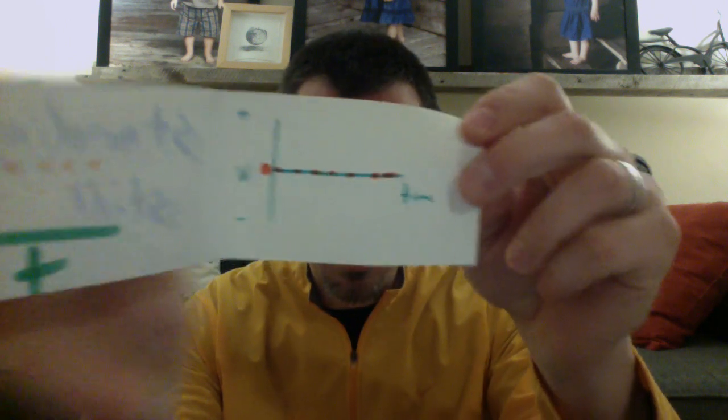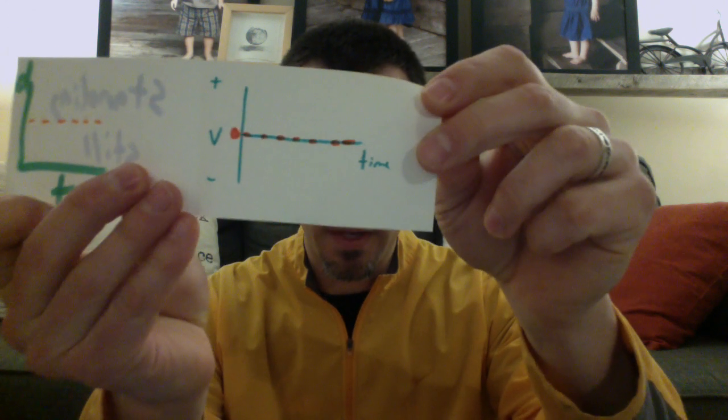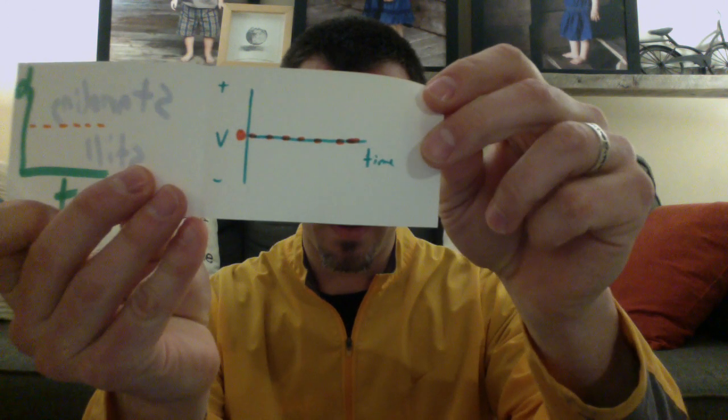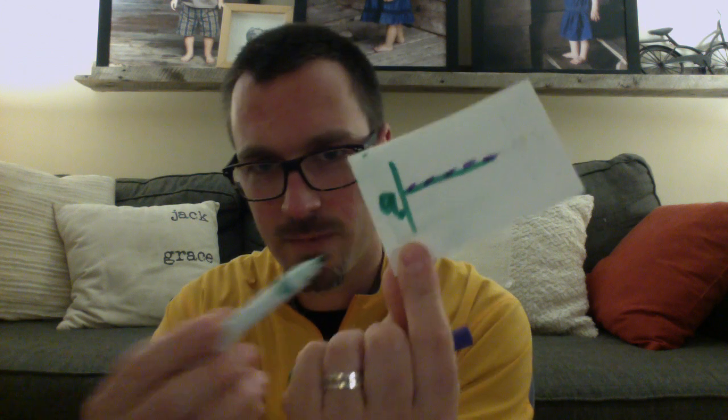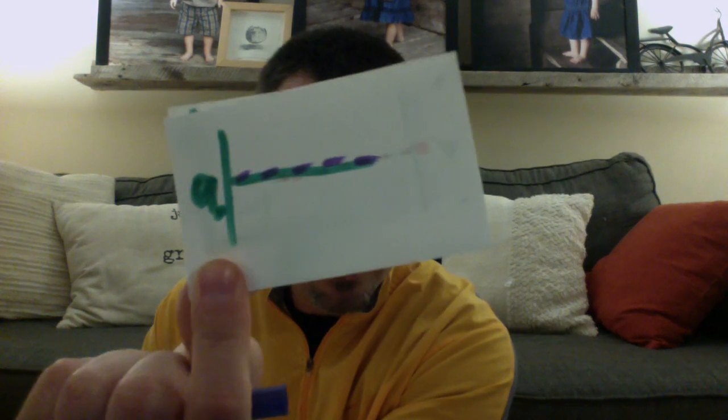I am going to go ahead and start by taking a look at this one. This one is called standing still. Notice the velocity time graph. There is no change. What's the acceleration when you're standing still? Well, the answer is there is no acceleration. So on my acceleration time graph, I am literally just going to be doing a line on the zero. Oh, that looks like a Q. Hold on. Acceleration. That looks even more like a Q. That's an A for acceleration. It's on the zero. If you're standing still, you're not accelerating. Great. Next one.